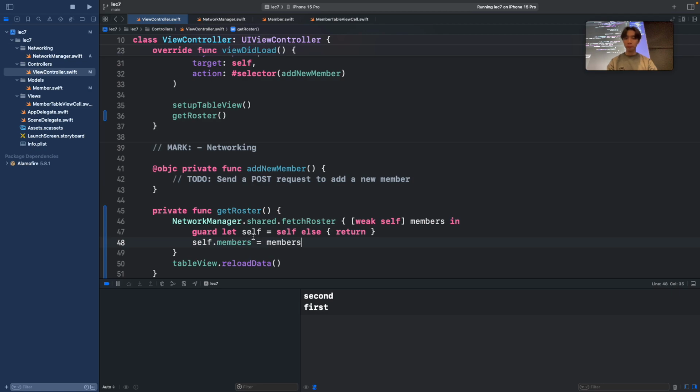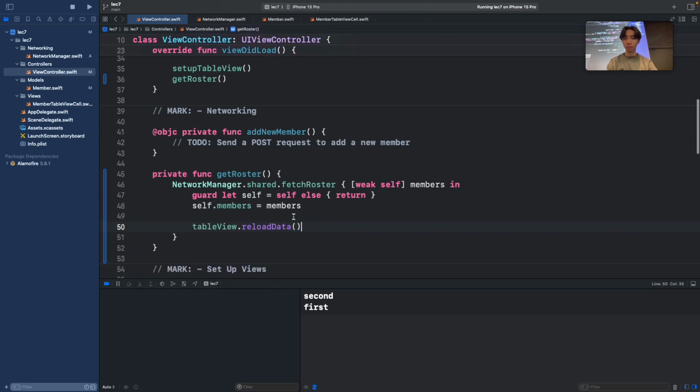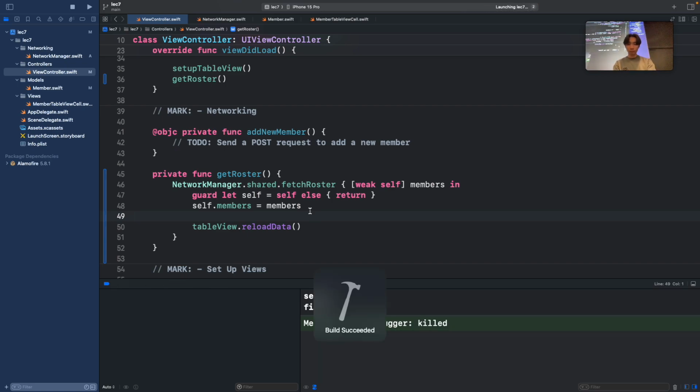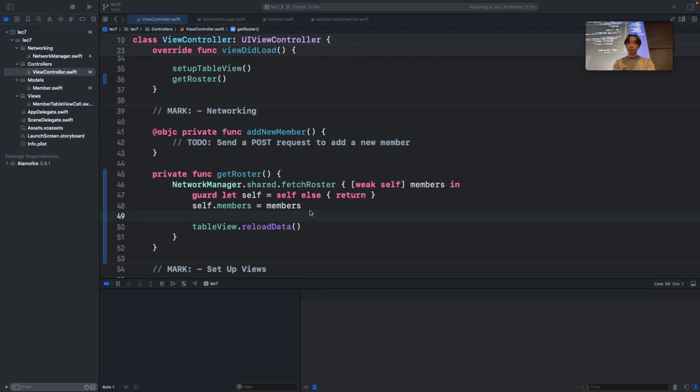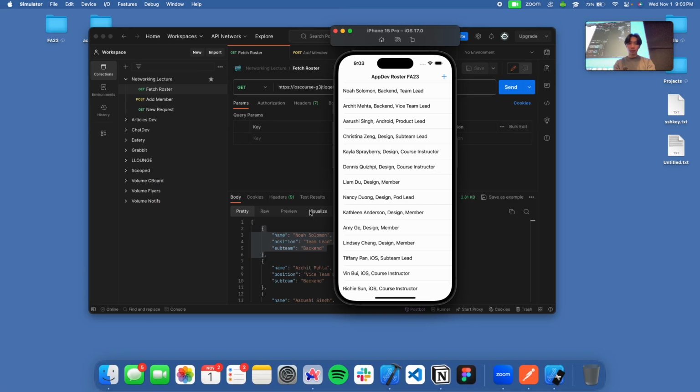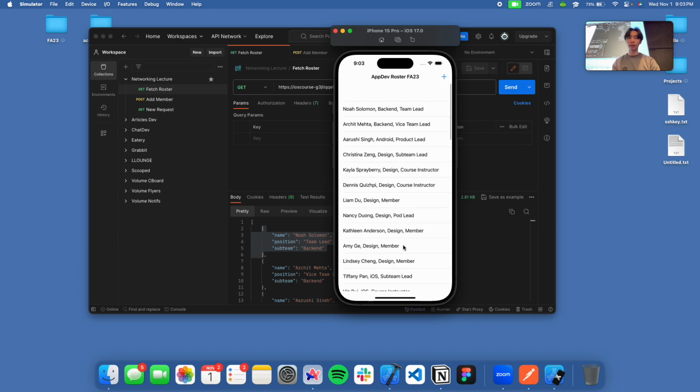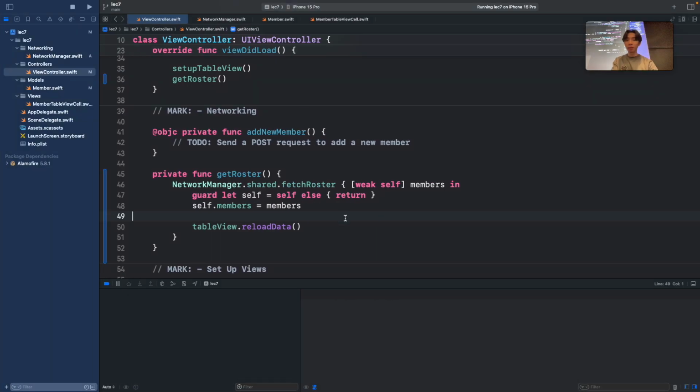Okay. Now what's going to happen is that I call get roster. It's going to fetch the roster, and then it's going to reload our table view. Now let me try that. Now you can see that it didn't show up right away, but after that request was done, then it showed up. Okay, so now our callback is complete.